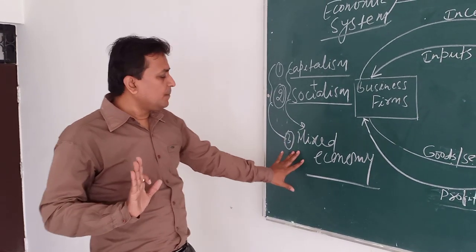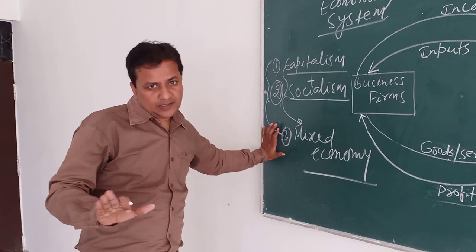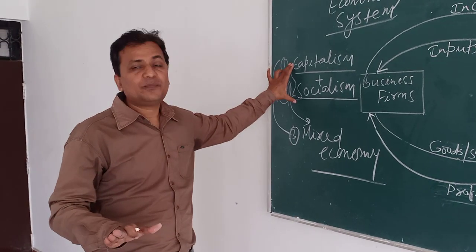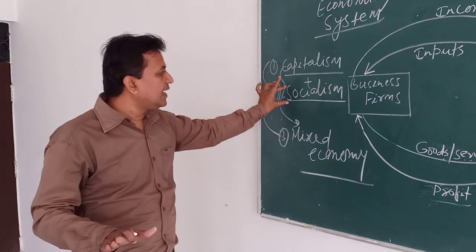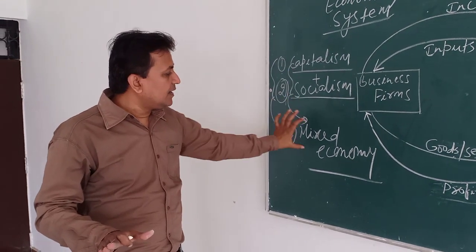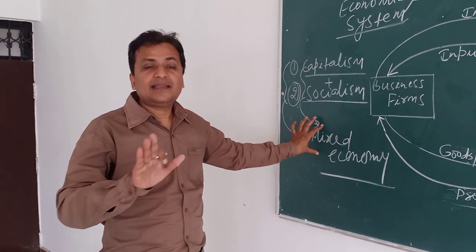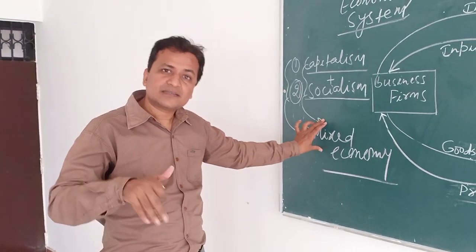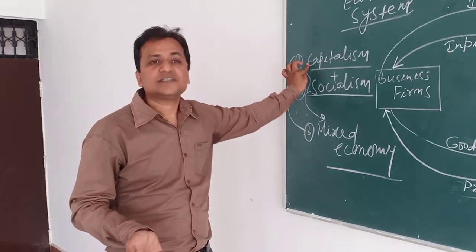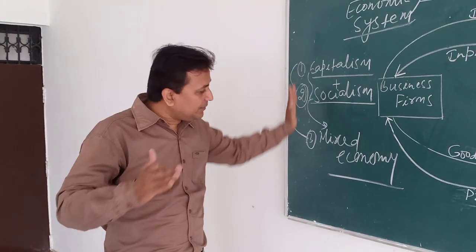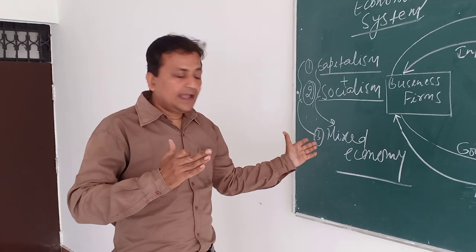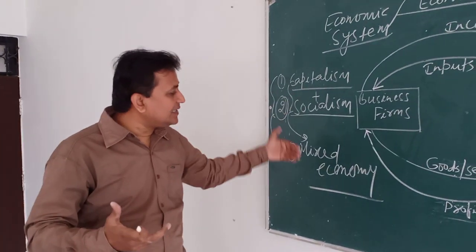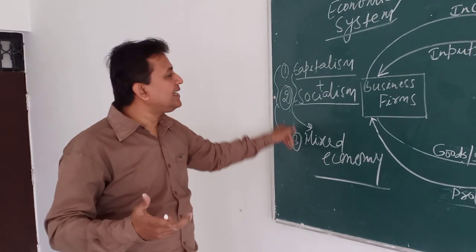So now I would like to conclude that mainly there are two types of economic system, capitalism and socialism, and when we combine these two, we talk about the mixed economy, and India is a mixed economy. Most countries have also adopted it, but the mixed economy has also become completely like capitalism. If you look further at the inclination of the mixed economy, mainly the mixed economy has also become completely capitalism.